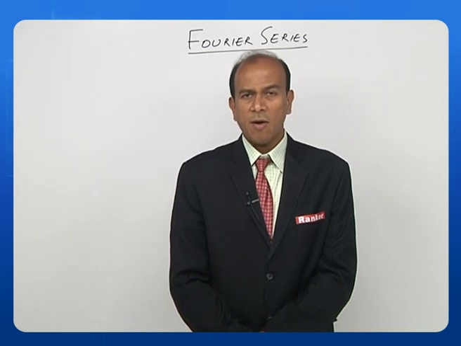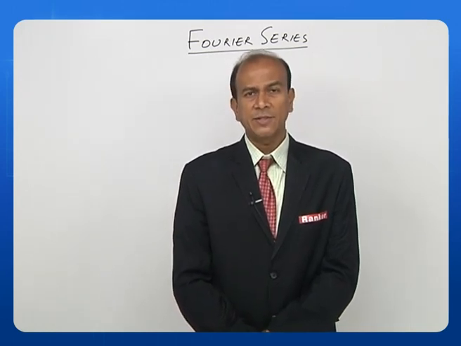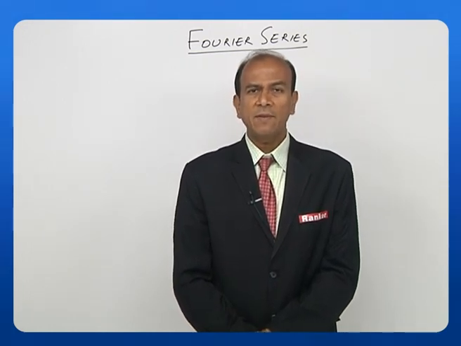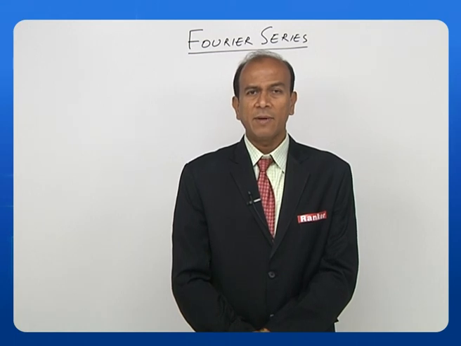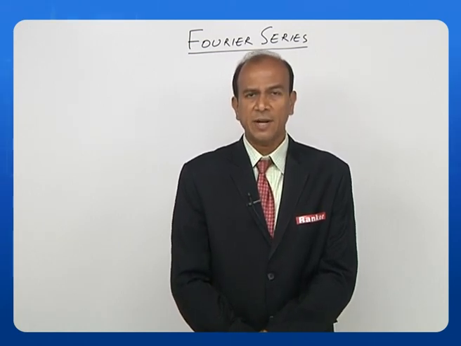Whether the Fourier series will converge for all values or only for certain values, still the Fourier series can exist. So the Dirichlet conditions must be taken, all four of them, and then we can find out whether a Fourier series exists or not. So these are defined as sufficient conditions.